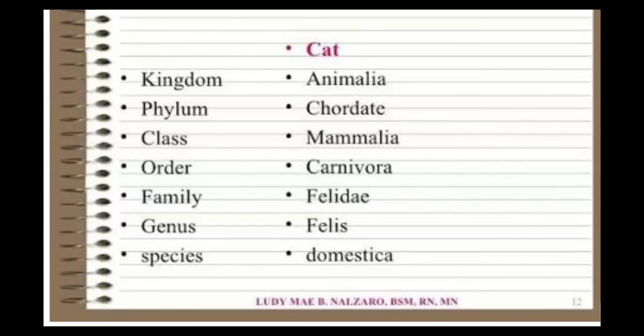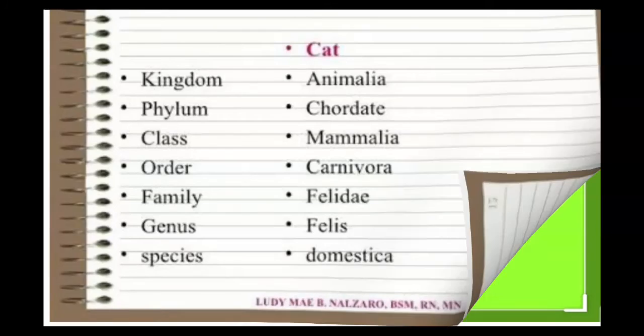The scientific name for a cat is... can anyone guess? It's Felis domestica, because only the genus and species name are considered while giving a scientific name. So here the cat will be called Felis domestica.